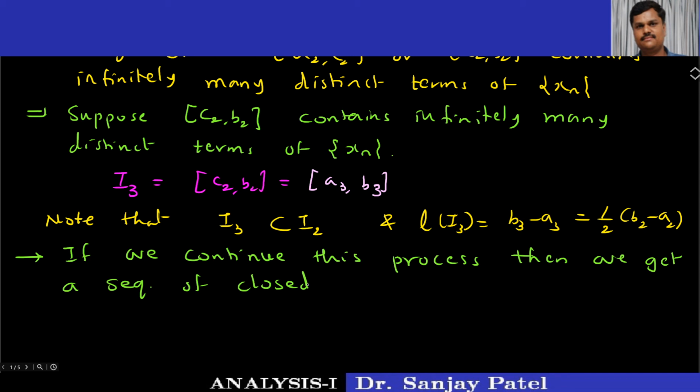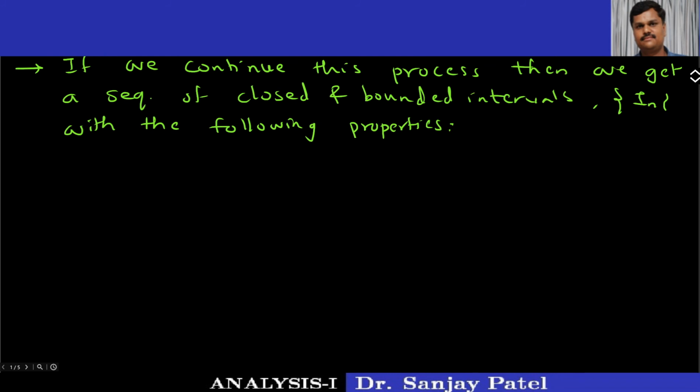Let me write with the following properties. This sequence I1, I2, I3 has the following properties. The first thing is it is a nested sequence of intervals. So I1 is the largest one. So I1 contains I2, I2 contains I3, I3 contains I4, and so on.